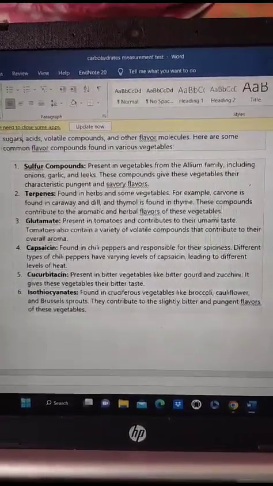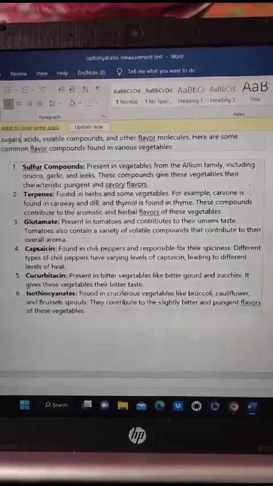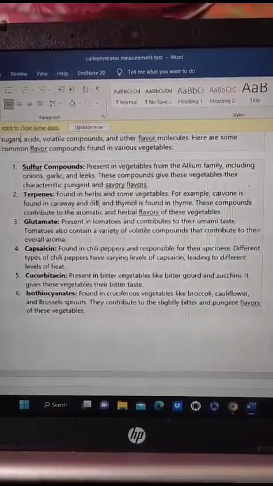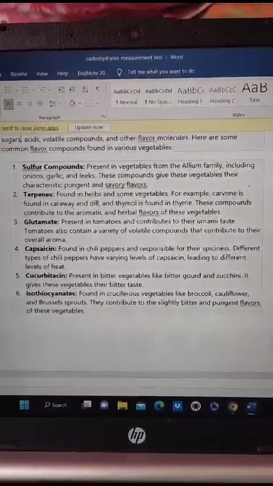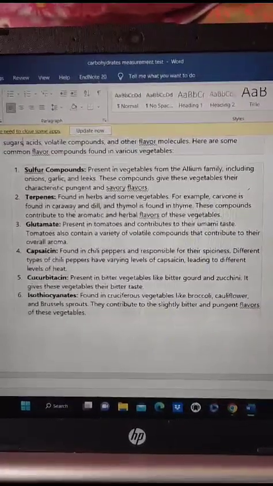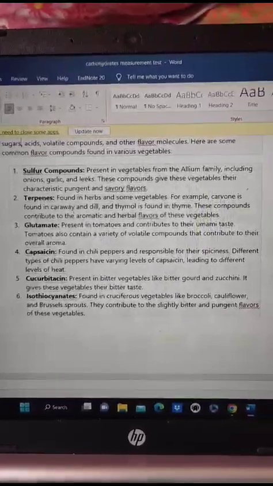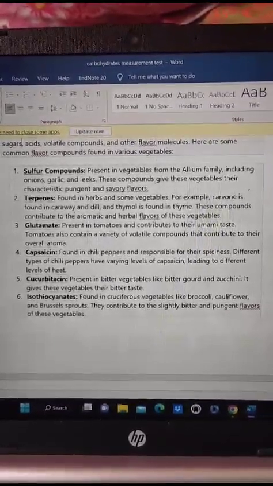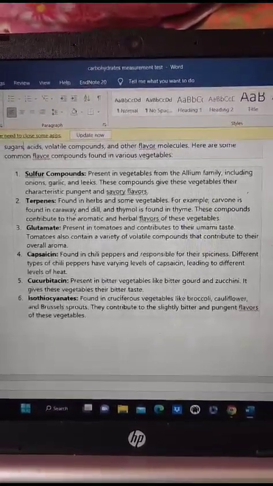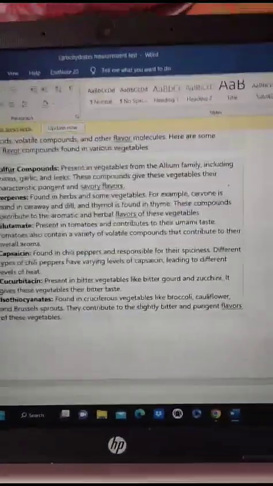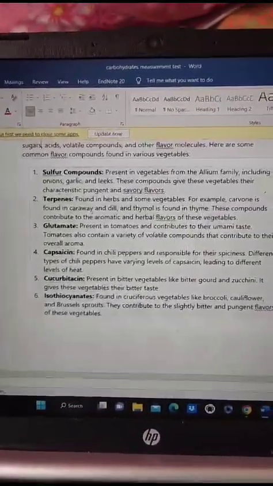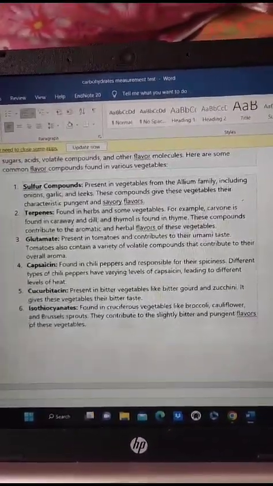Next one is isothiocyanates, which are present in the cruciferous family like broccoli, cauliflower and Brussels sprouts, and these compounds give a slightly bitter taste and pungent flavor to the vegetables.